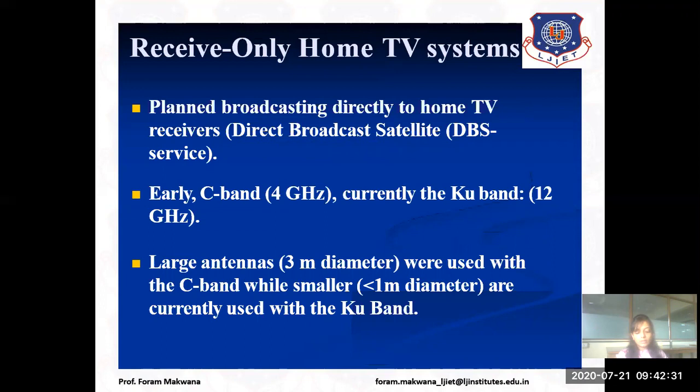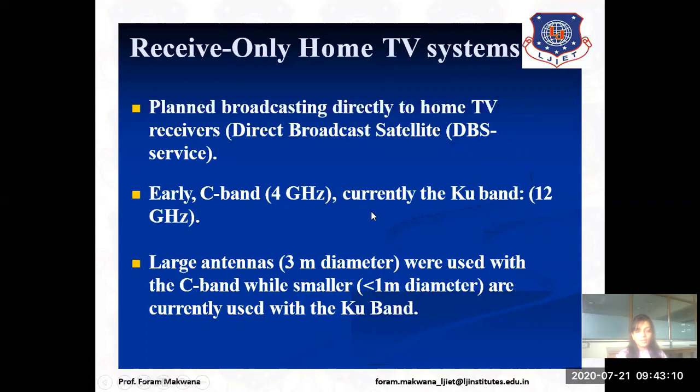If I want to say what do you mean by receive only home TV system, the best example is direct broadcast satellite service. That means we are going to broadcast a television signal directly to the home. So that is the best example of receive only home TV system. Earlier we used C band, but nowadays we are using KU band. Now what are these bands?